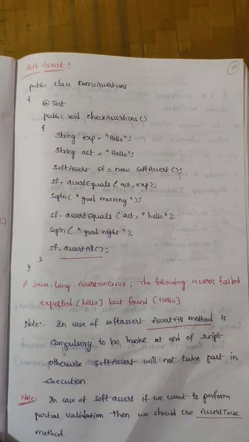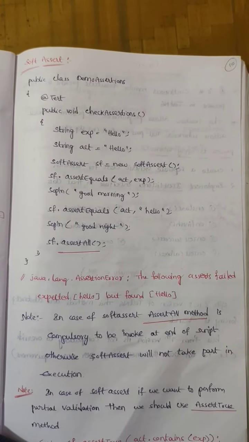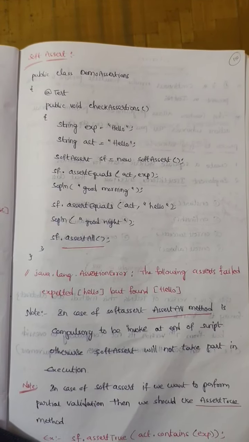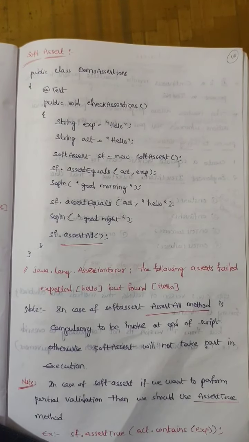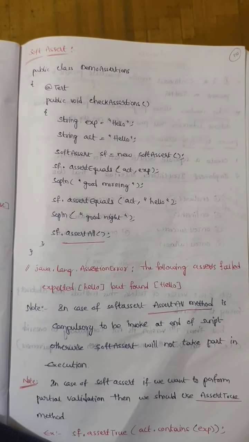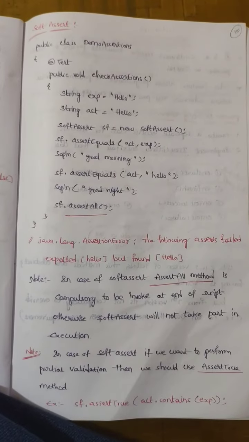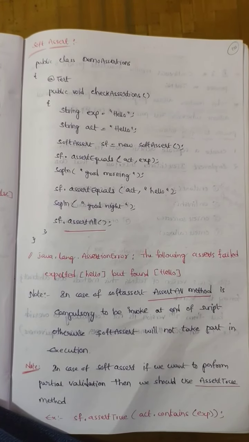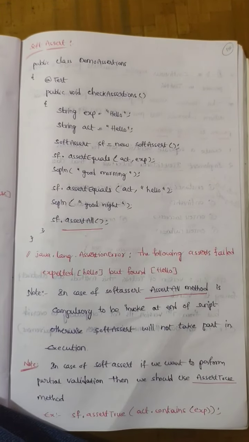So now this is an example of soft assert. If it is soft assert, first we have to mention @Test one method. Now String expected = "Hello" capital, actual = "hello" small. Now this is non-static, right? So if it is non-static, then we have to create an object, right? SoftAssert sf = new SoftAssert(); sf.assertEquals(actual, expected). So "good morning", assertEquals again. So at the last we have to mention assertAll. Okay, so here one is failed. If it is failed, at the last it will show. Okay, so Java will execute, but in the last it will show java.lang.AssertionError.